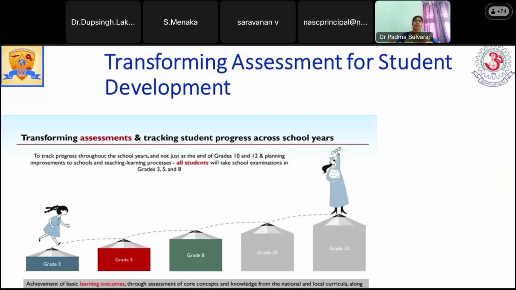So here the model based learning is completely different. The pedagogical structure is different, the learning methodology is different, and hence the assessment is also different. But when they are going for grade 10 and grade 12, they will be writing board exams. These assessments are done by special assessment boards framed for school education. They will be conducting these assessments.